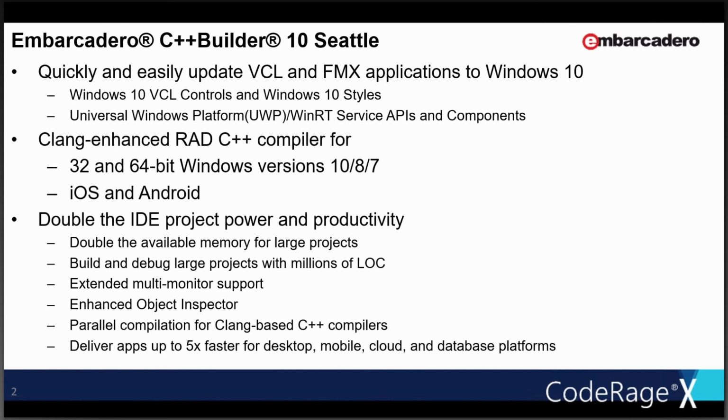And again, that's if you're using the C++ compilers that are Clang enhanced for Win32, Win64, iOS, and Android, right? Actually, this feature is only available on the 3.3 based compiler. Okay. And I know you have a slide that talks about that.